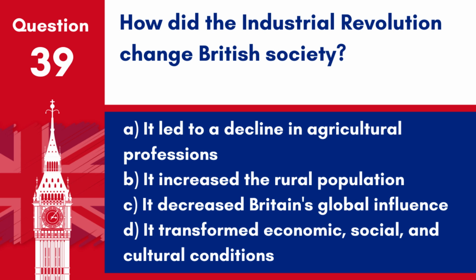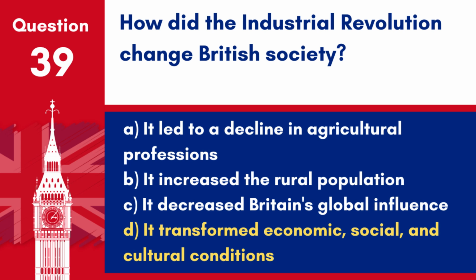Question 39. How did the Industrial Revolution change British society? A. It led to a decline in agricultural professions. B. It increased the rural population. C. It decreased Britain's global influence. D. It transformed economic, social, and cultural conditions. Answer: D. It transformed economic, social, and cultural conditions.